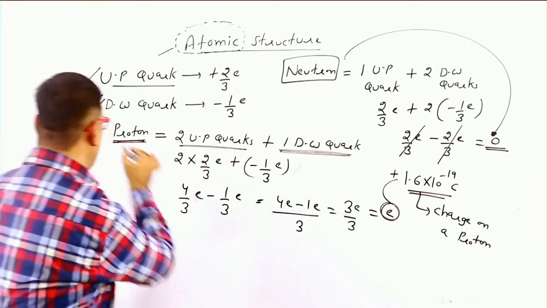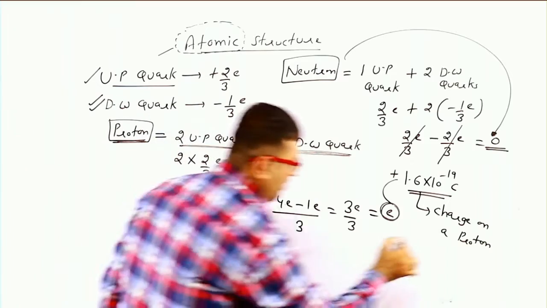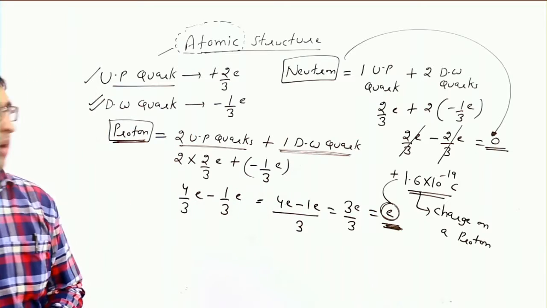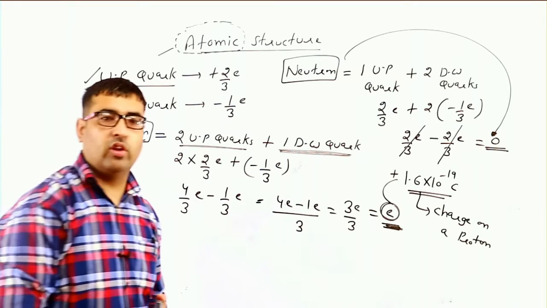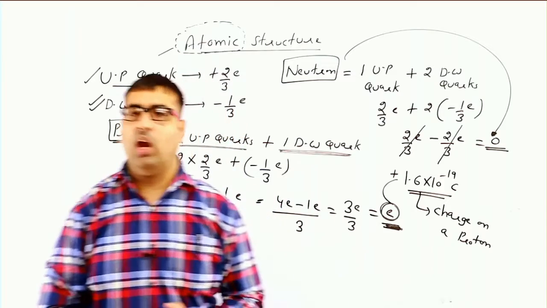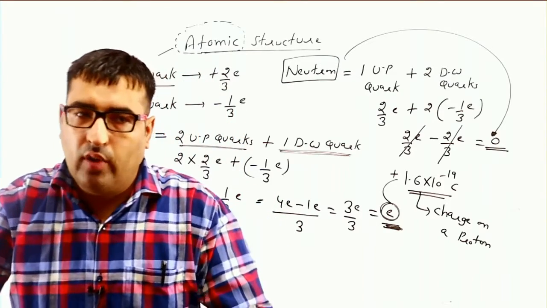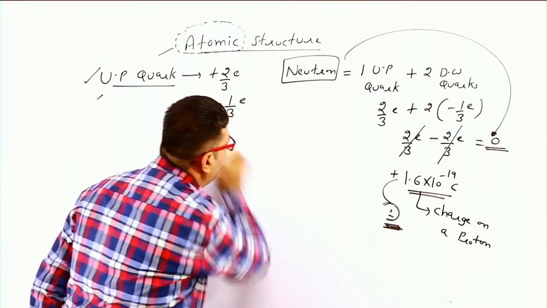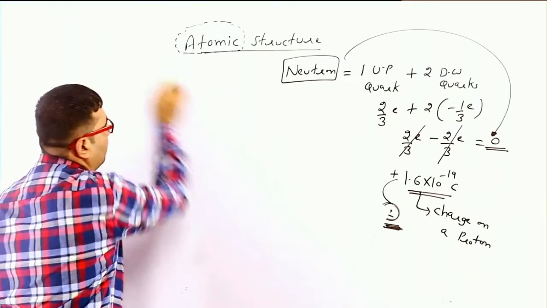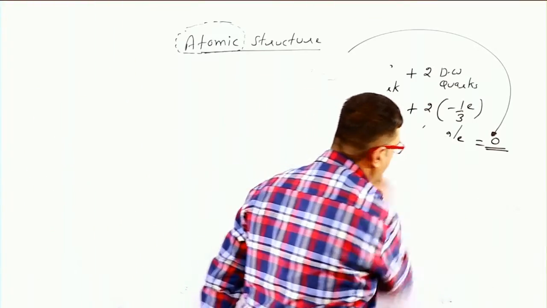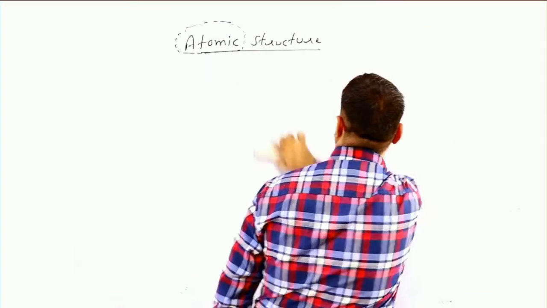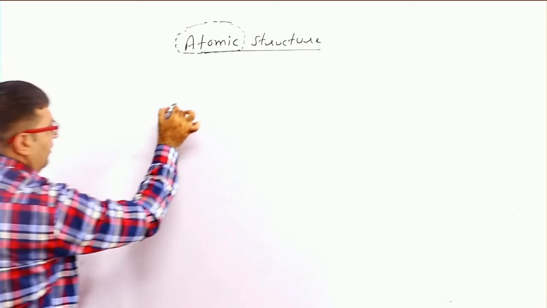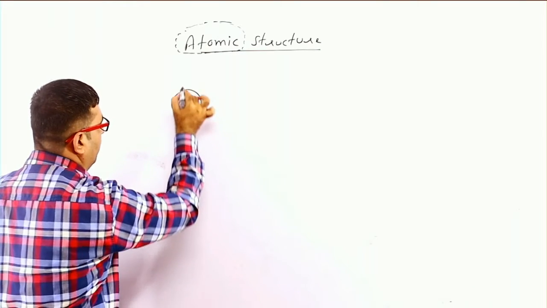And proton is positive due to this equation. Now we will look at the number of electrons in an orbit. What is the formula for the number of electrons in an orbit? This is our nucleus with positive sign.